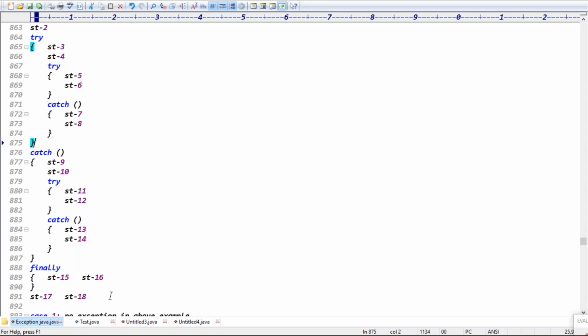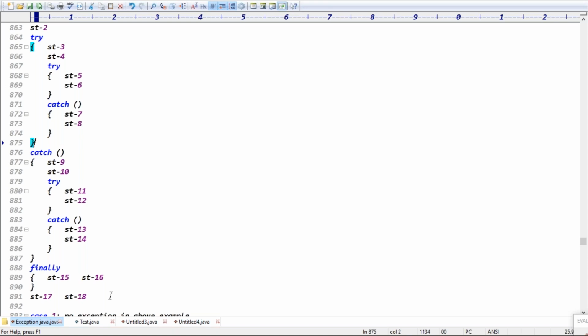One, 2, and 17, 18. First, second statement, and last 17 and 18. Exception raised in statement 2 means 1 executed. After 1, second one, finally is not executed. First and why? Second, because finally we will not be entered. We are not entered into the try block. Exception handling is not started, right? So there is no chance of executing the finally block.